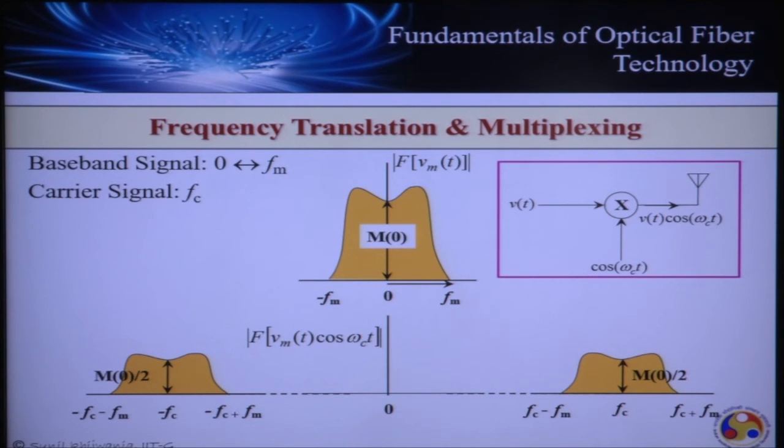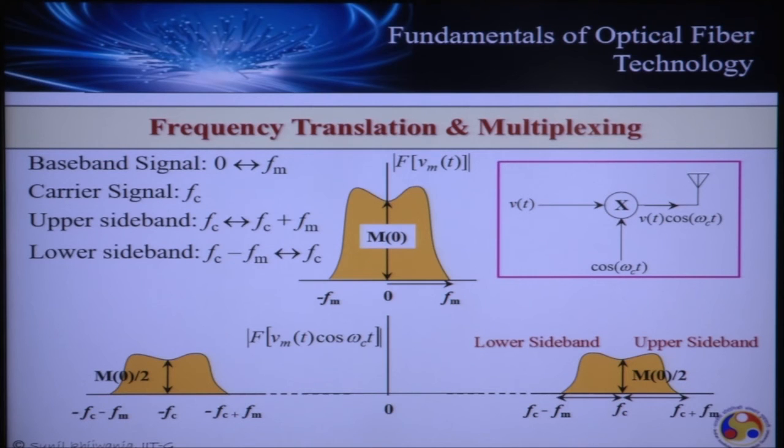Now if I look into this frequency translated signal, the part which occupies the spectral range from fc and above, this fc to fc plus fm, is known as the upper sideband. And the part of the new signal which occupies the range of frequency below fc, that is fc minus fm to fc, is known as the lower sideband. So in this case, the frequency translation results in an upper sideband and a lower sideband. This method of modulation or frequency translation results in two sidebands, lower sideband and upper sideband.